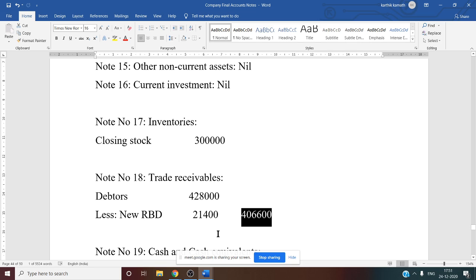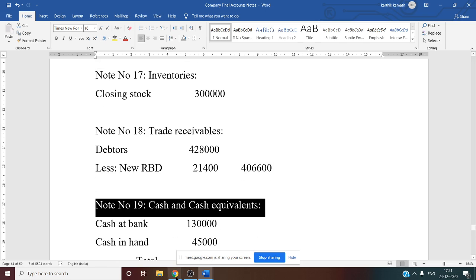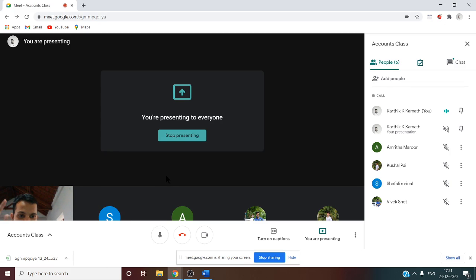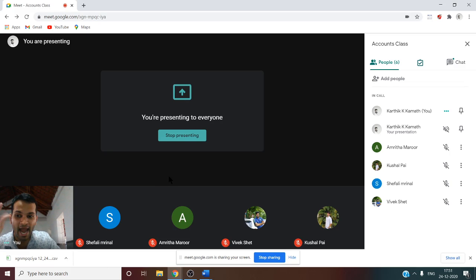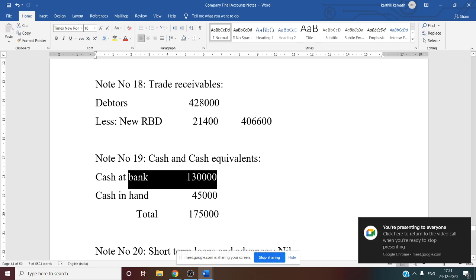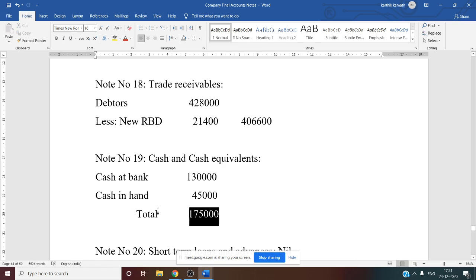So now note number 19 is about cash and cash equivalent. If you see cash and cash equivalent, there are two pieces of information in the trial balance: cash in hand and cash at bank. Both pieces of information you have to write here. Cash at bank, that is 1,30,000. Cash in hand 45,000. No adjustment, directly from the trial balance. Total of cash and cash equivalent, note number 19, is 1,75,000. So now our note number 19 is over.